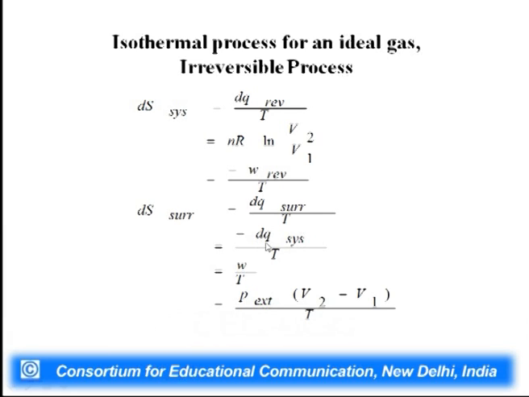So since dU is equal to 0, dq is equal to minus dw, so minus dq system by T becomes w by T. So delta S is simply w by T, and w for an irreversible process is P external times V2 minus V1, divided by T. From that you can calculate delta S surrounding. Now you see that delta S surrounding is different for an irreversible process. It means delta S surrounding is not a state function.